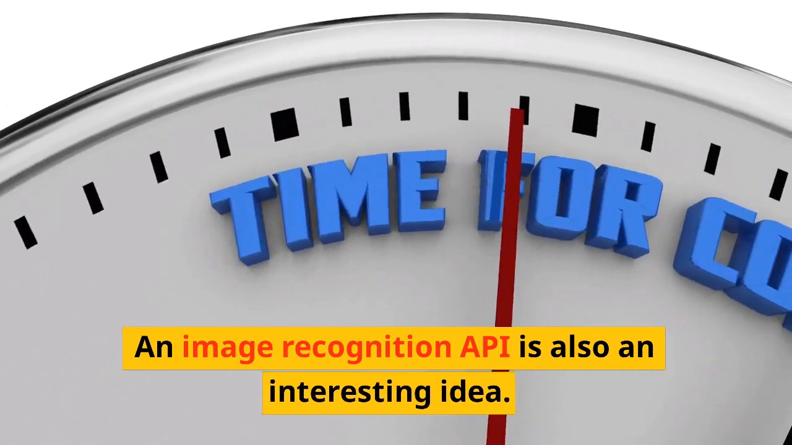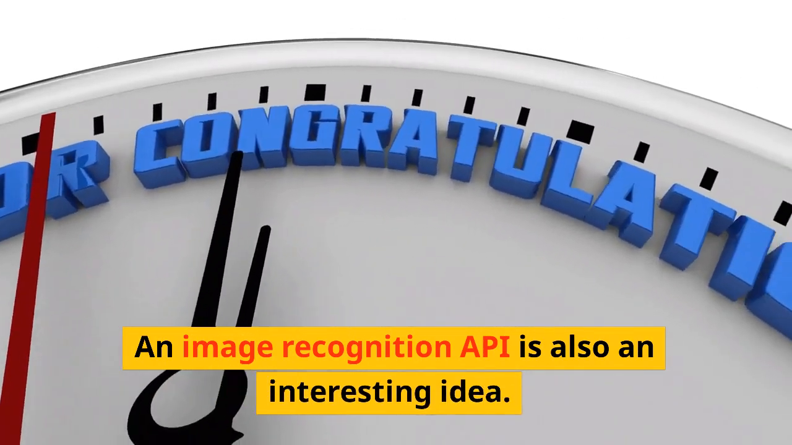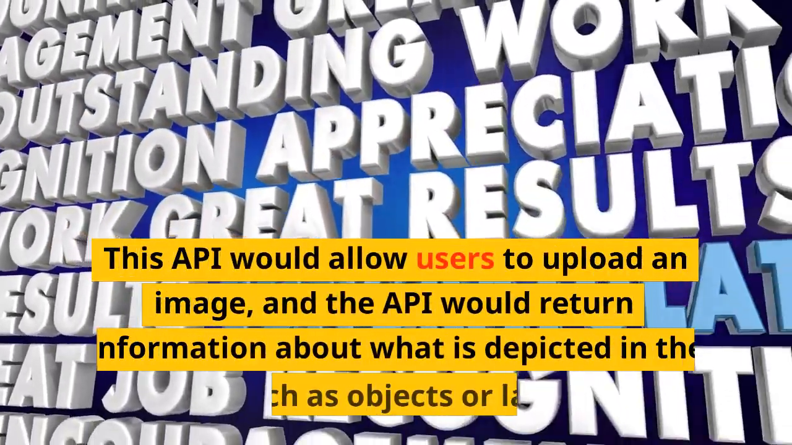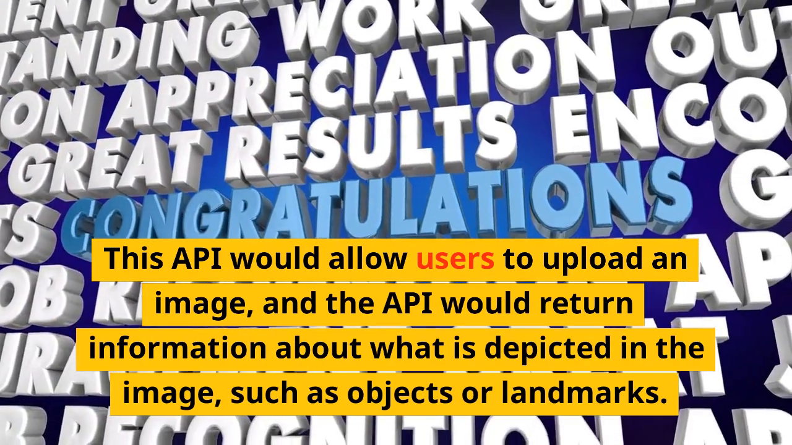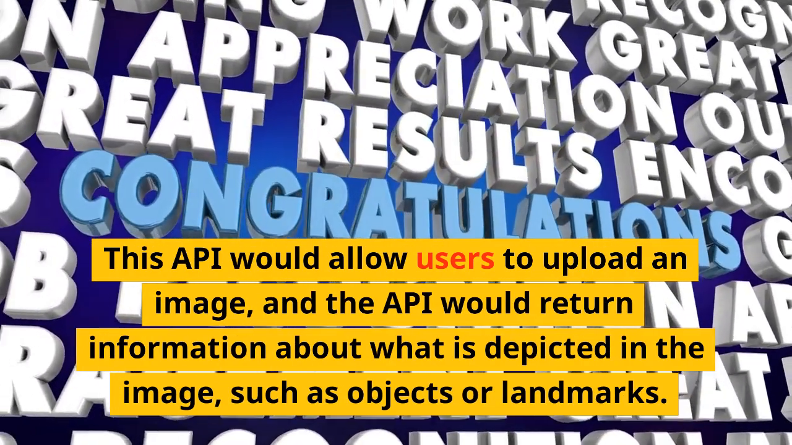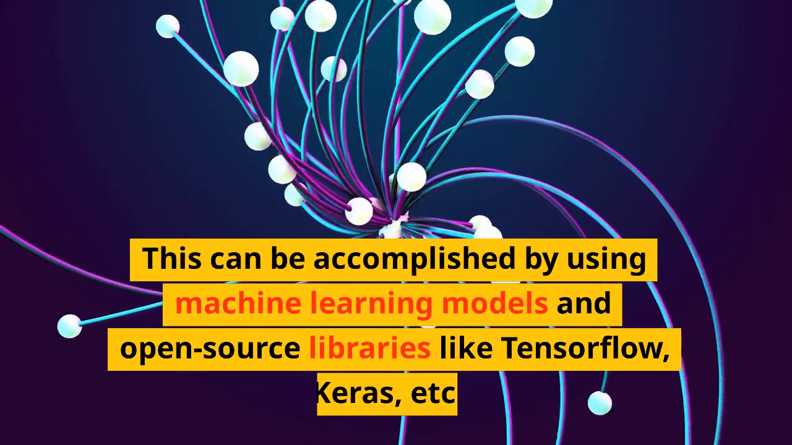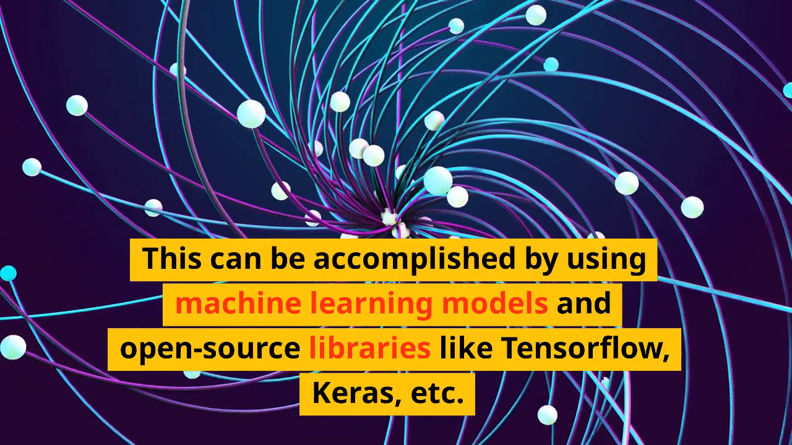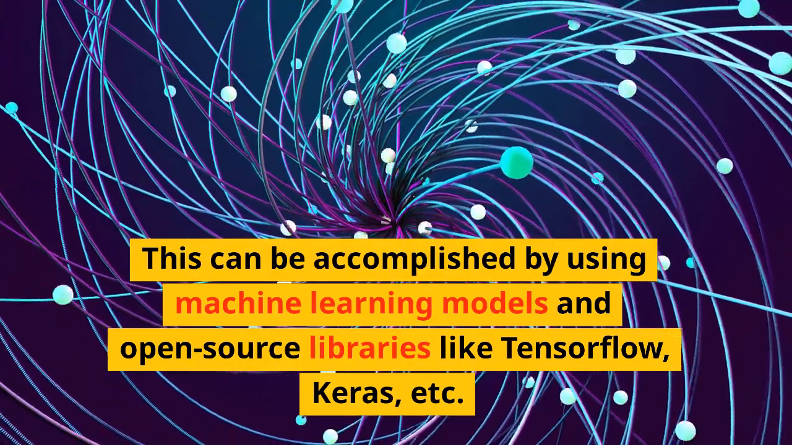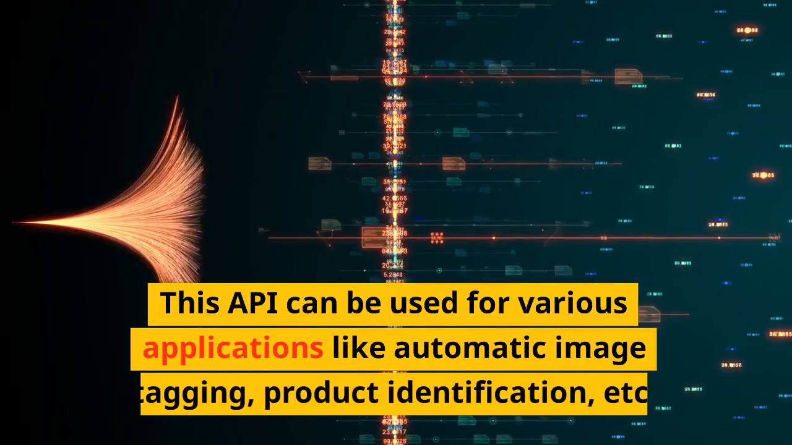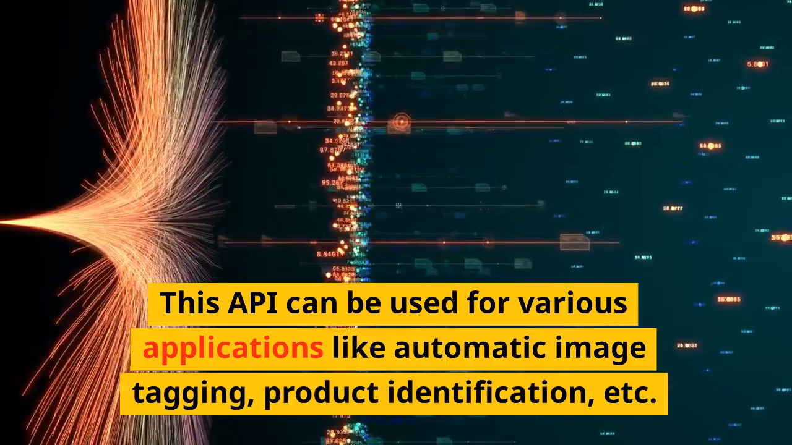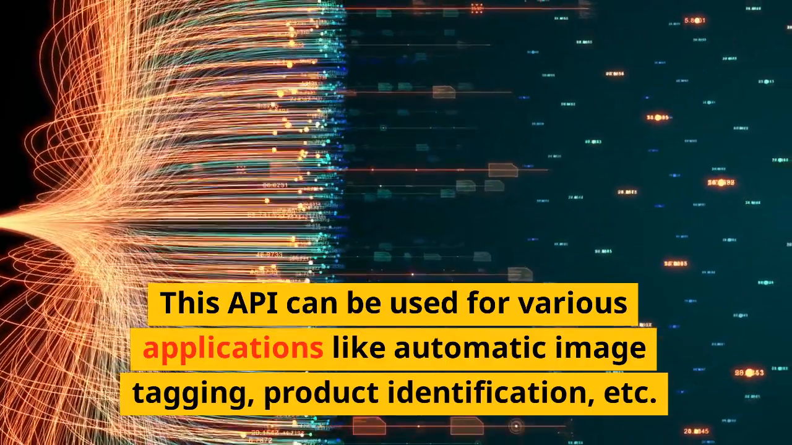An image recognition API is also an interesting idea. This API would allow users to upload an image, and the API would return information about what is depicted in the image, such as objects or landmarks. This can be accomplished by using machine learning models and open-source libraries like TensorFlow, Keras, etc. This API can be used for various applications like automatic image tagging, product identification, etc.